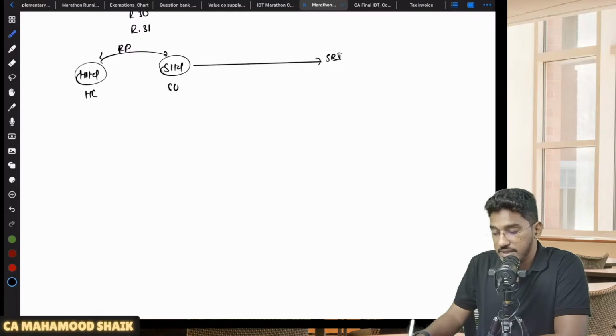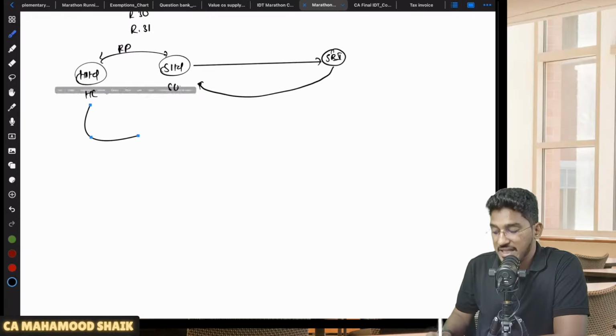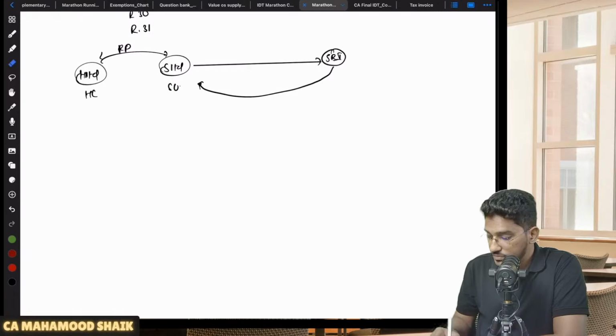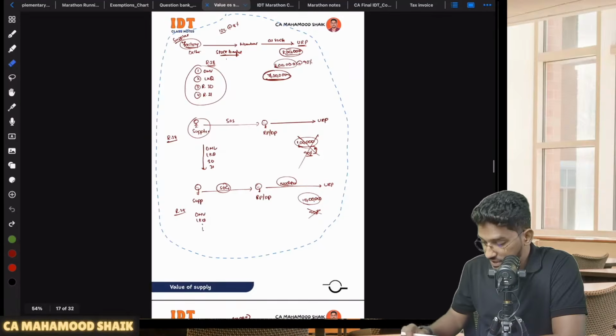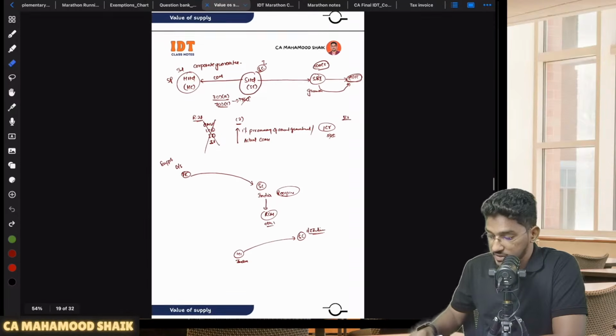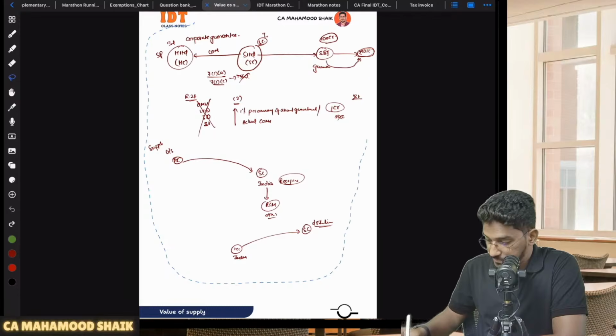Let us say, for example, there is SBI bank. Subsidiary company needs some loan. Now for this loan, this holding company is providing the guarantee. For this, I think one ready chart should be there. Let me take the help of it. Yeah, this chart is there. This is something which I've used in my regular class. This itself I will use, rather than redraw and waste time.